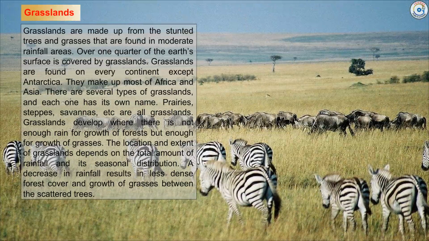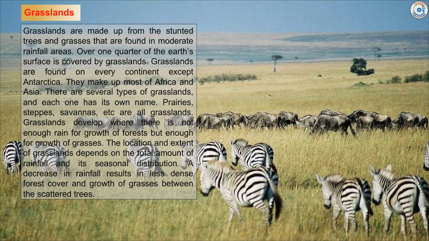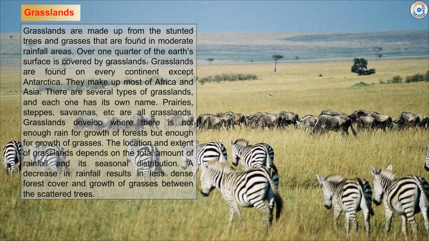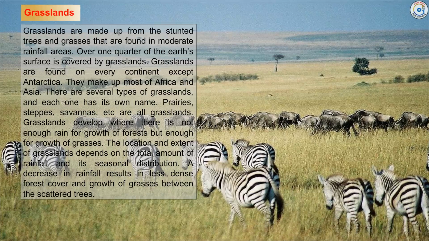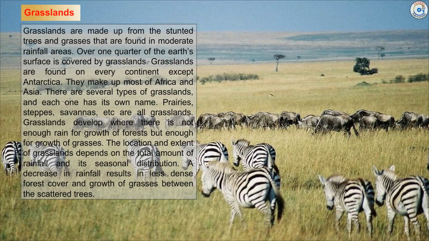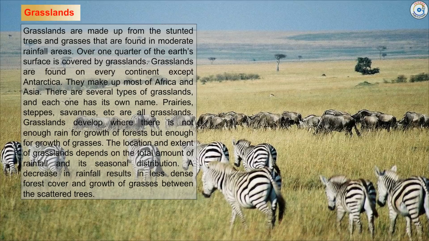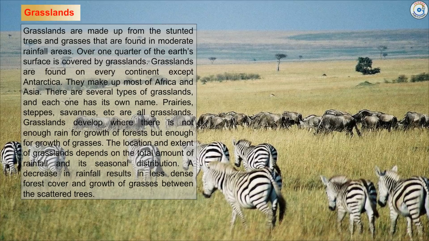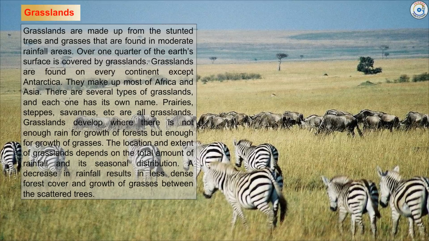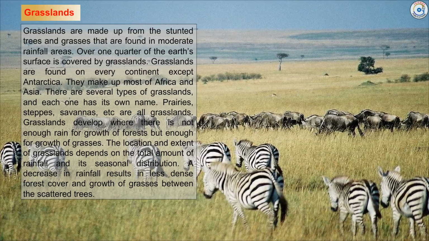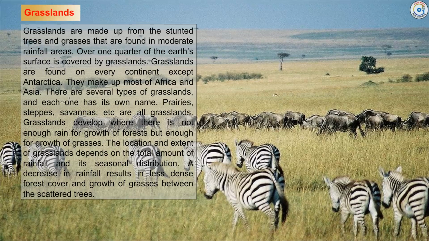Grasslands. Grasslands are made up of the stunted trees and grasses that are found in moderate rainfall areas. Over one quarter of the Earth's surface is covered by grasslands. Grasslands are found on every continent except Antarctica. They make up most of Africa and Asia. There are several types of grasslands, and each one has its own name. Prairies, steppes, savannas, etc. are all grasslands.